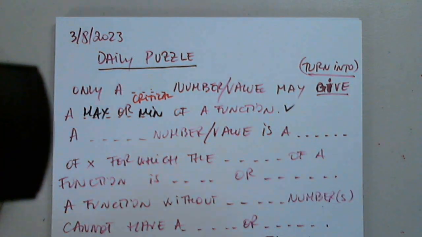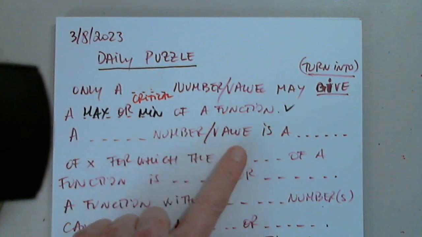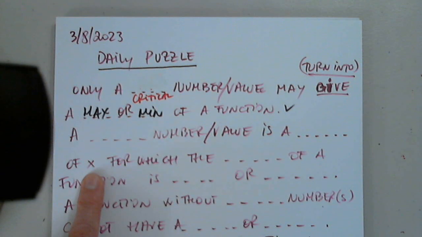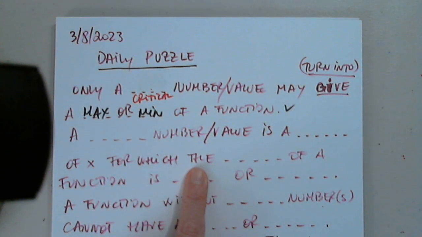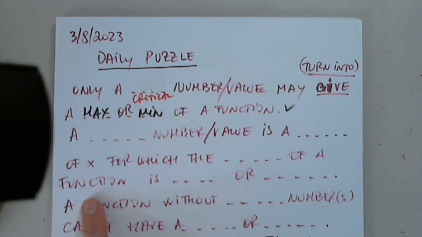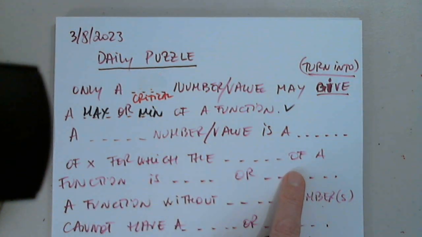Perfect. Awesome. A number value is a of x for which the of a function is this or this.